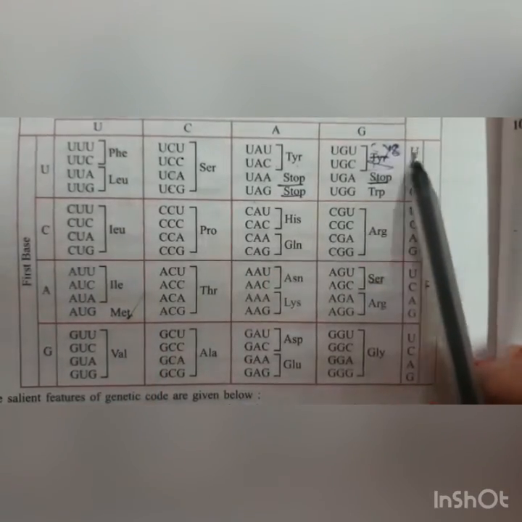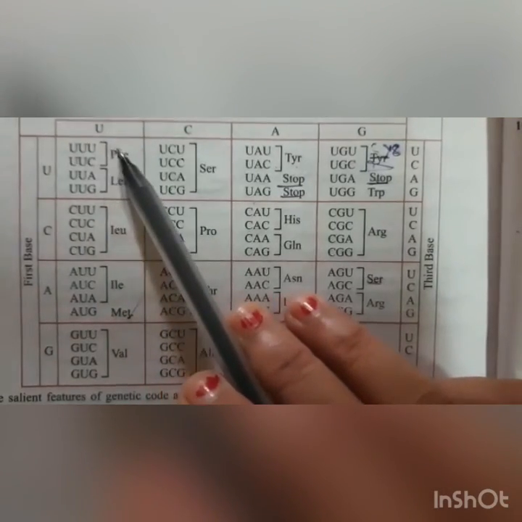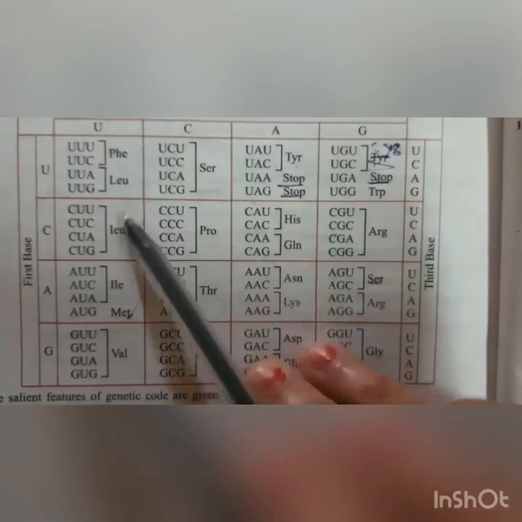Here also uracil, cytosine, adenine and guanine, and these base pair with uracil, cytosine, adenine and guanine. Thus there is a formation of U, phenylalanine, and all these segments which you see here.